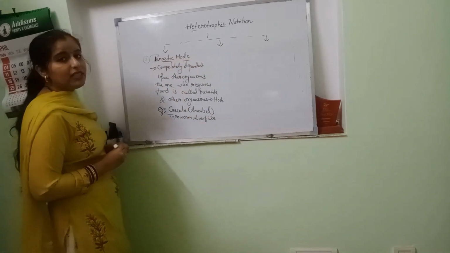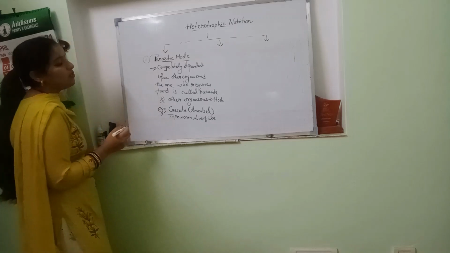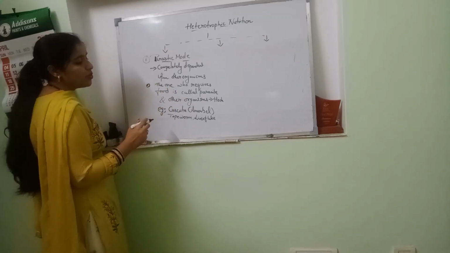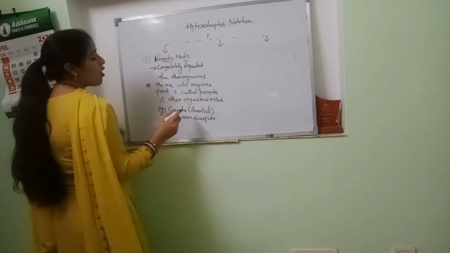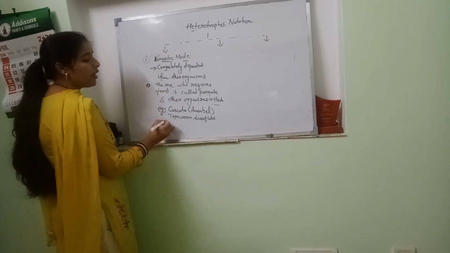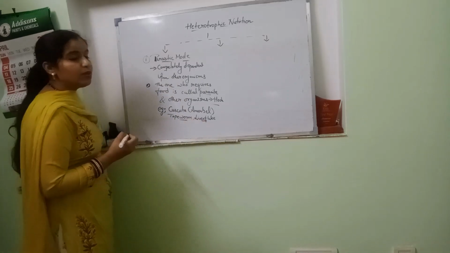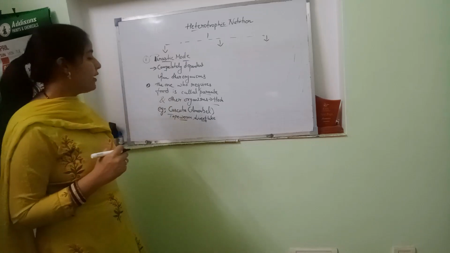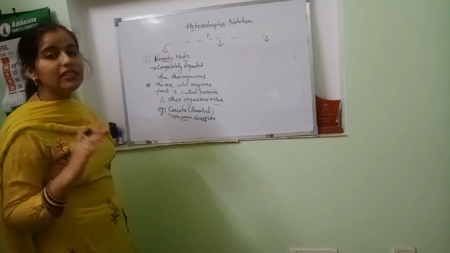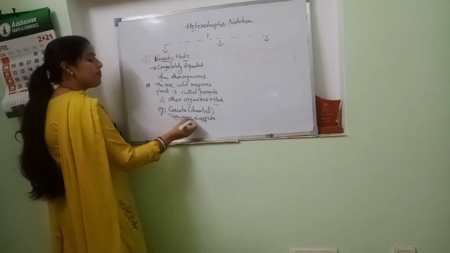In the parasitic mode of nutrition, an organism is completely dependent on another organism for its food needs. The one who requires food is called the parasite, and the organism on which it depends is called the host. Examples: Cuscuta, tapeworm, liver fluke. Cuscuta is a plant parasite, and you might have seen a light green colored net formed on other plants. That is actually the root of a plant. Then the second is tapeworm and liver fluke.